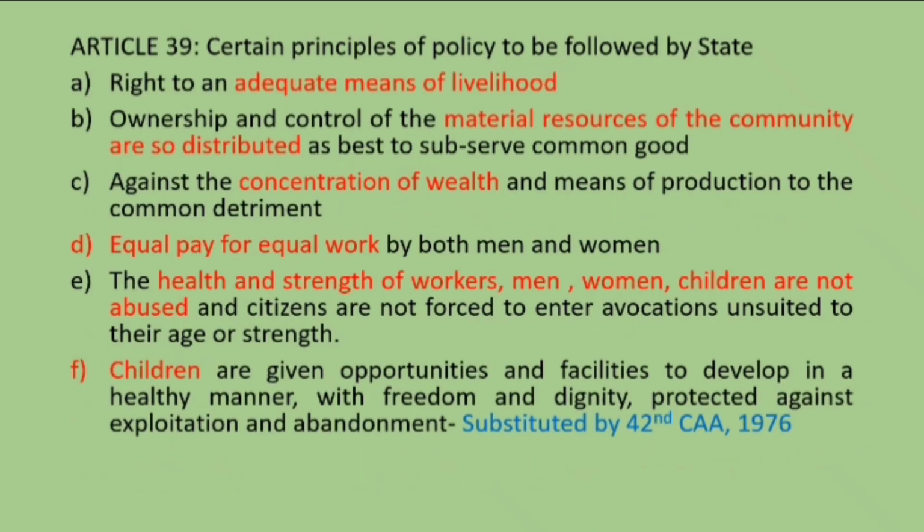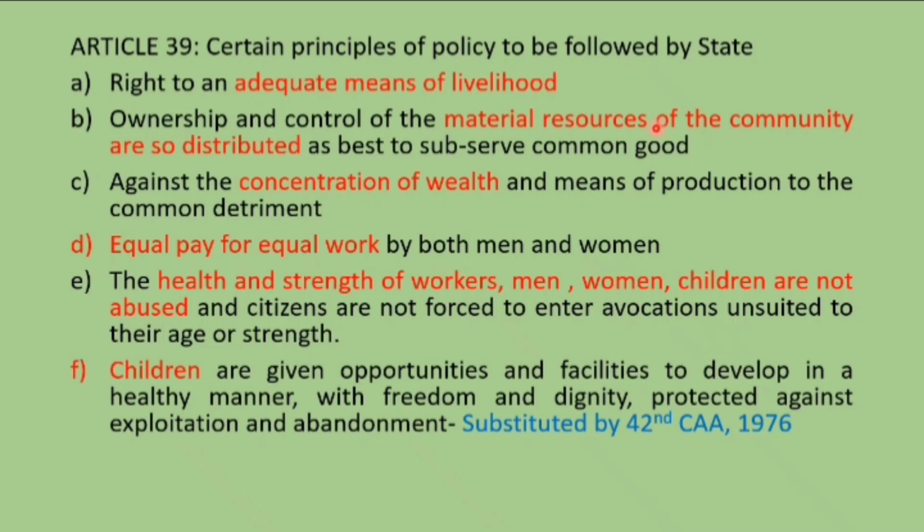Article 39 says certain principles of policy to be followed by the state. What are those principles? The first one is that there should be adequate means of livelihood for every citizen. Then ownership and control of the material resources of the community are so distributed as to best subserve the common good.